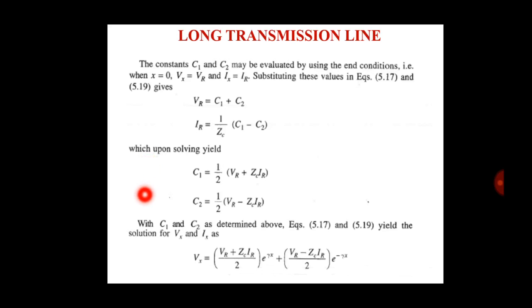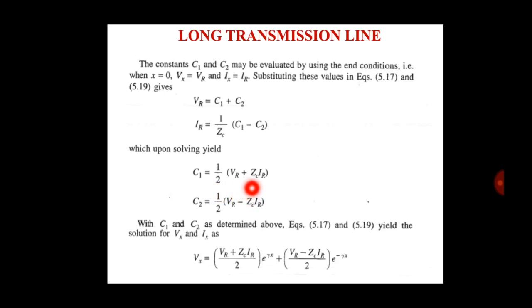Upon solving, we get the value of c1 equal to 1/2 (VR plus Zc IR) and c2 is equal to 1/2 (VR minus Zc into IR).